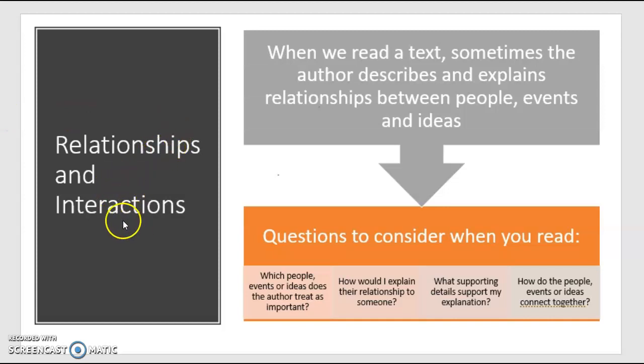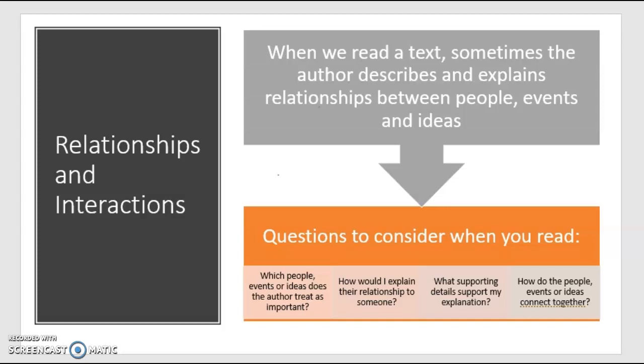Okay, so relationships and interactions in a text. When we read, sometimes the author does a great job of describing and explaining relationships between people, events, and ideas. The reason that the author does that is to give us a better understanding of something that's occurring or something that's happening. It could be a relationship between people. It could be a relationship or an interaction between events and ideas. But whatever the case is, the author wants you to learn about these relationships for a specific purpose.